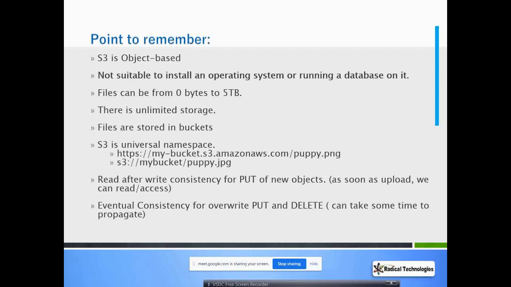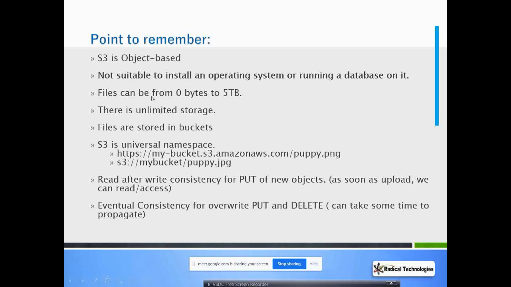So if three options are given to you: the user is trying to install an operating system and he is getting an error or it is not successful. What can be the reason? Option 1, he is trying to install in an S3 bucket, option 2, in EBS, option 3, in EFS. The correct option is he is trying to install in S3. In the other two storage services, EBS and EFS, you can install an operating system. They're just like a hard disk. But S3 is object based.